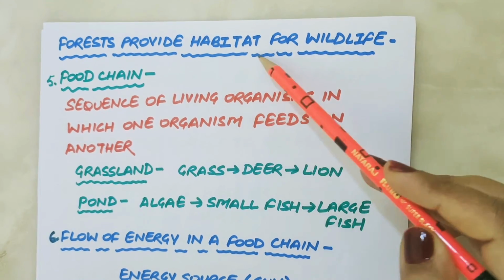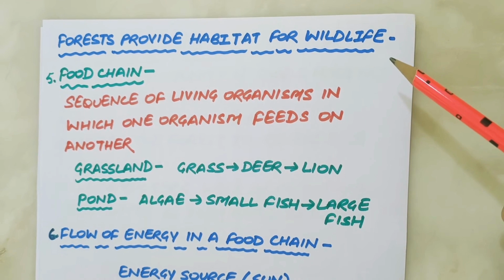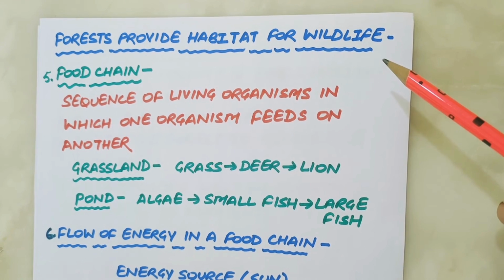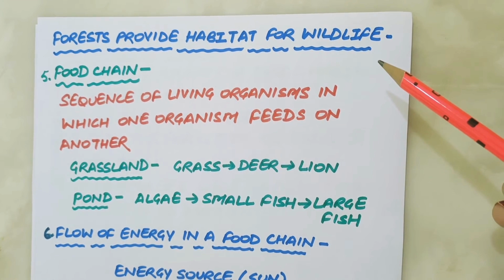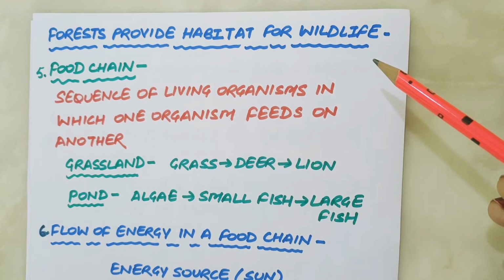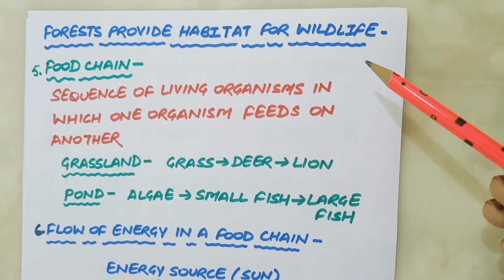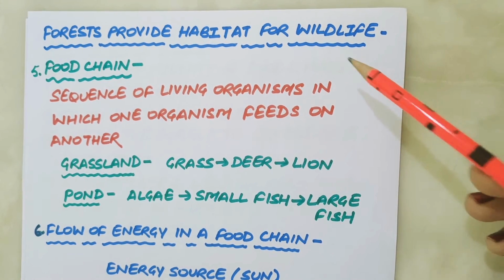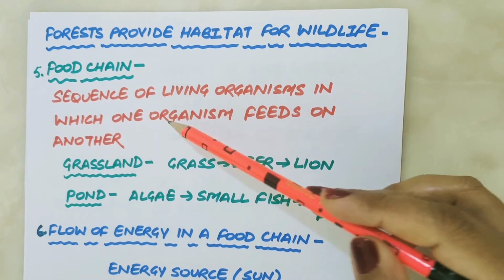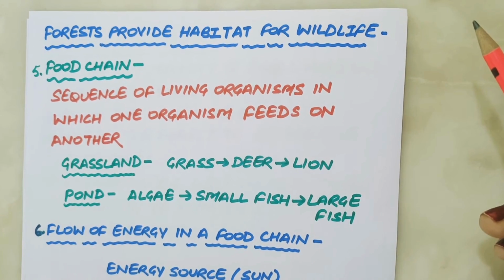Forests provide habitat for wildlife. The different types of vegetation present in the forest provide food and shelter to animals, birds and insects which live in the forest. And this makes a food chain. So the question which strikes our mind is, what is a food chain? A food chain can be defined as the sequence of living organisms in which one organism feeds on another.